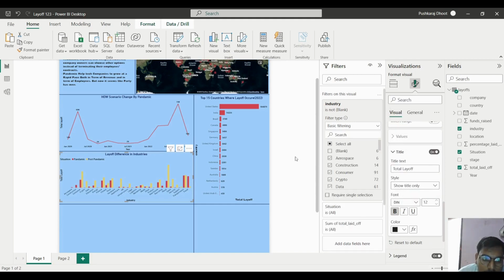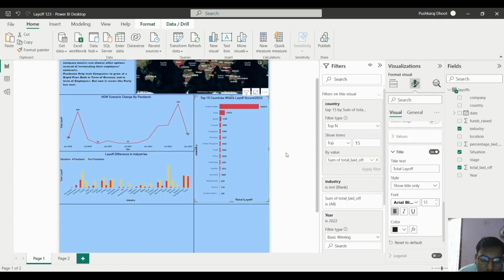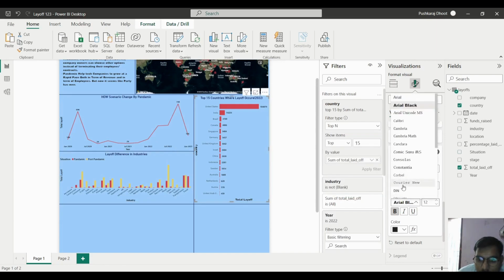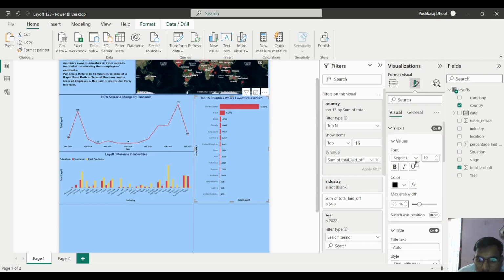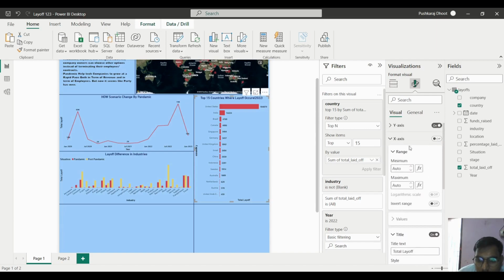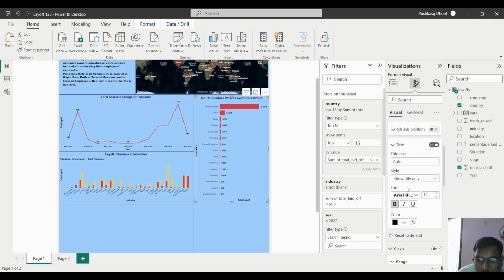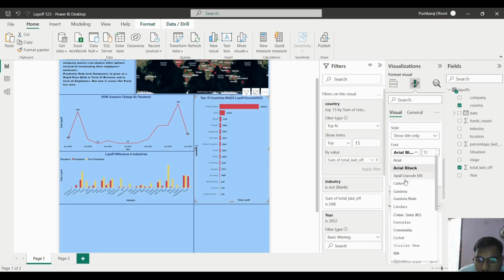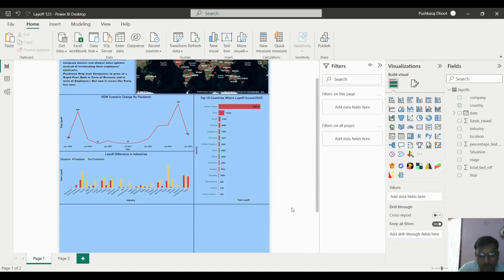DIN we will put here. Here also we will change to the DIN, and on the x-axis also we have to change with DIN. Okay, so it looks good now.